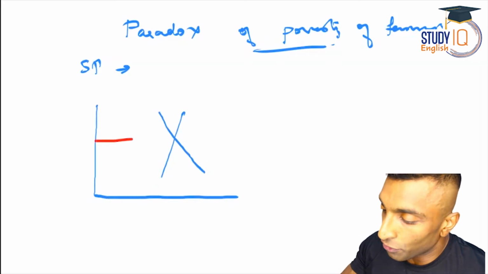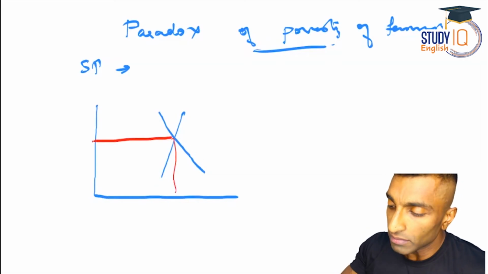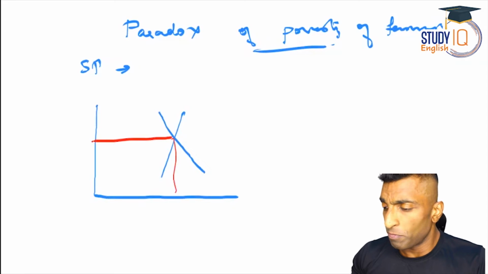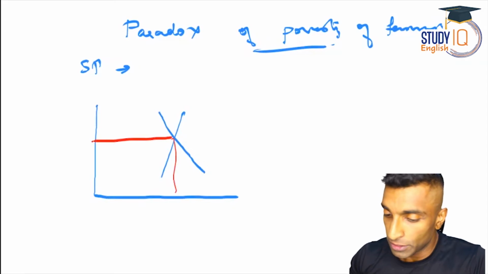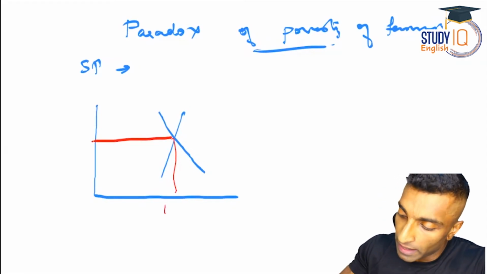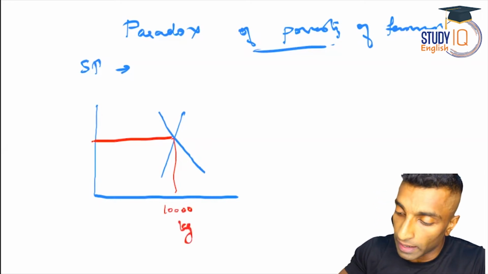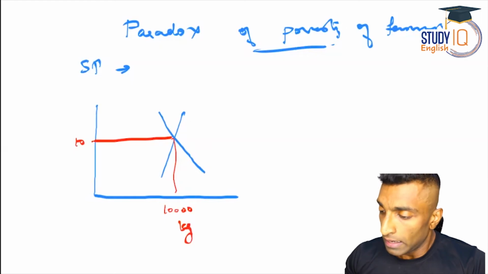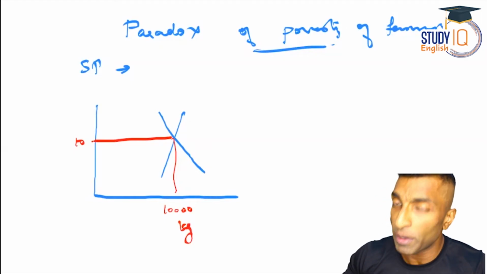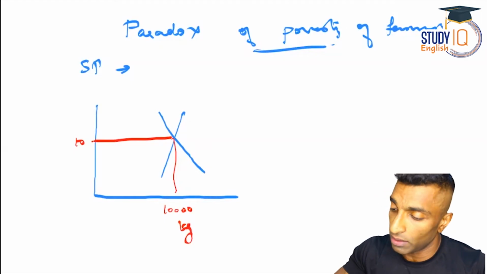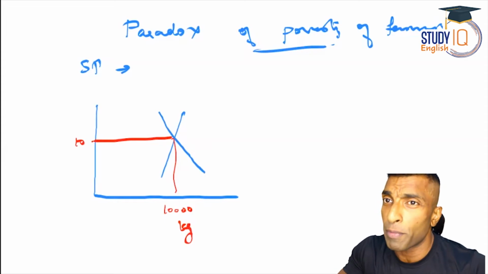Okay, so let me go for this equilibrium. Let's talk about a potato farmer. So he made, let's say, 10,000 kilogram of potato and 10 rupee was the price. So what happened is supply increased drastically, a bumper production situation.